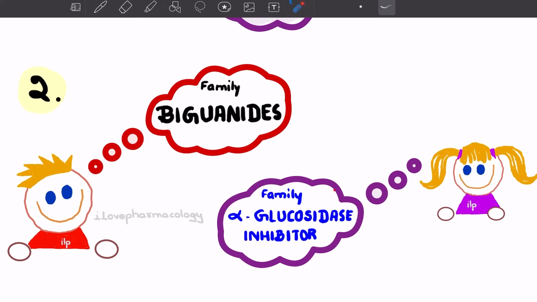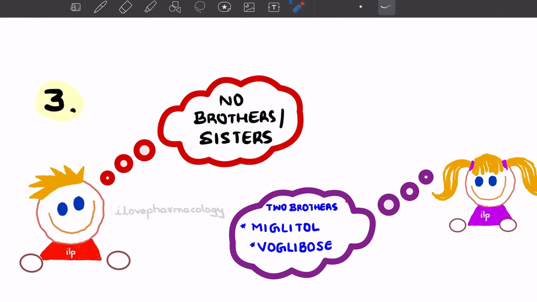Here Metformin introduces where he comes from. Metformin belongs to the family of biguanides, whereas Acarbose introduces herself as belonging to the alpha glucosidase inhibitor family.